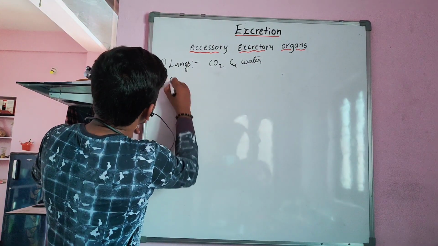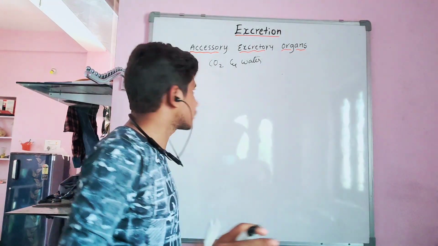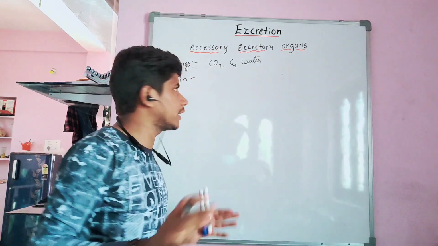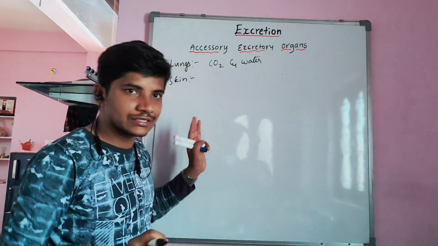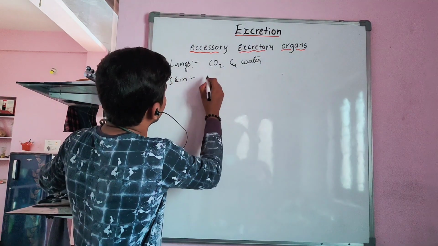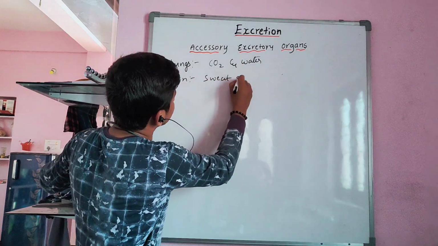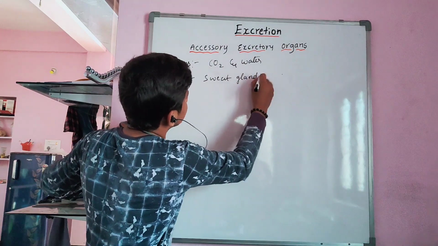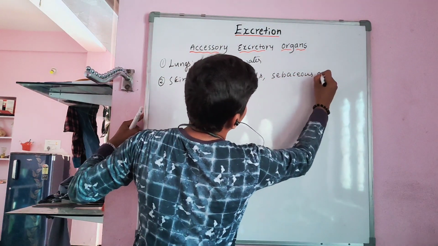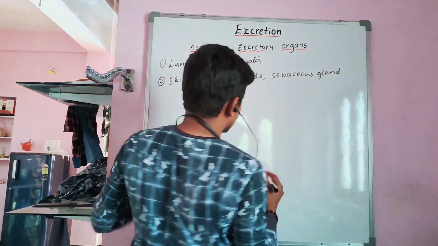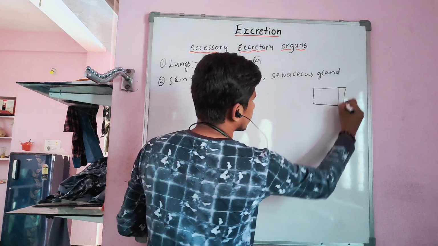Next, skin. What is the primary function of skin? It primarily protects the body and internal organs. Along with that protection, it also performs excretion as a secondary function. See, it has sweat glands and sebaceous glands. So these two glands are found on the skin.